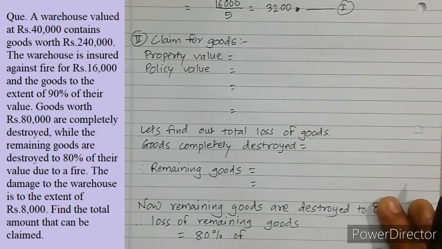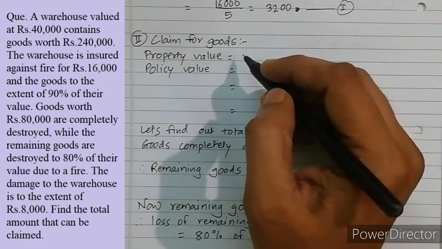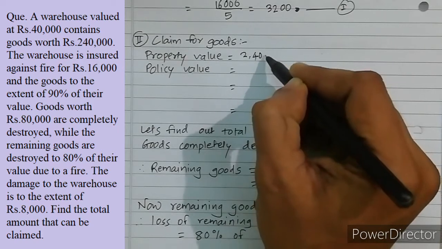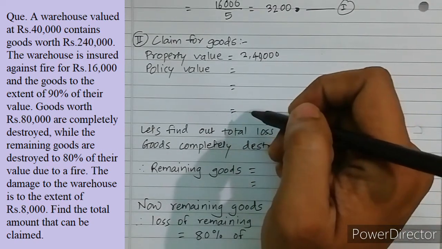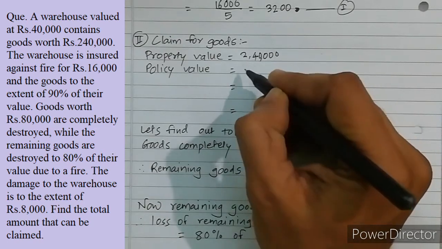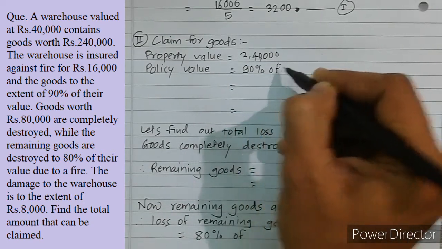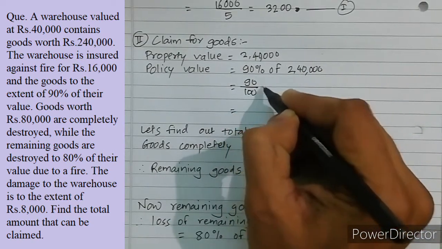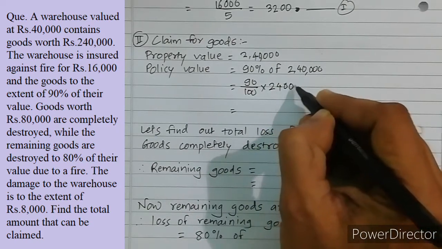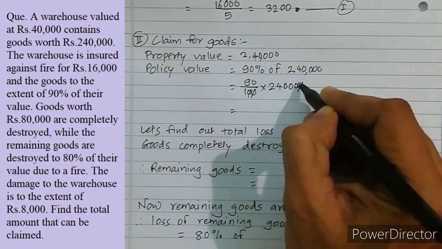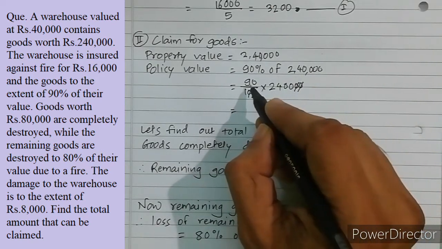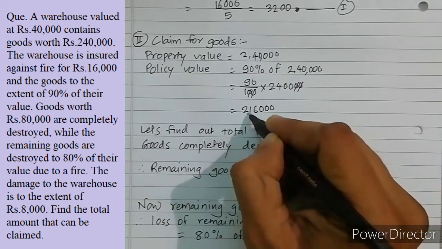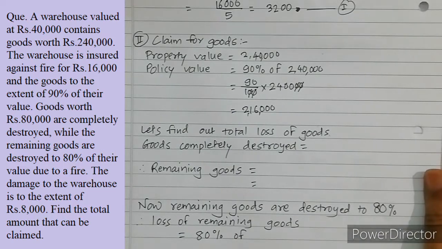Now let's find out the claim for goods. Let us write down the property value of goods. It is given as 2,40,000. Then what is the policy value? It is 90% of that value. So 90% of 2,40,000, which is 90 upon 100 into 240,000. Cancel out these two zeros with these two zeros. So 24,000 into 9. So it is 216,000, so 2,16,000. This is the policy value.